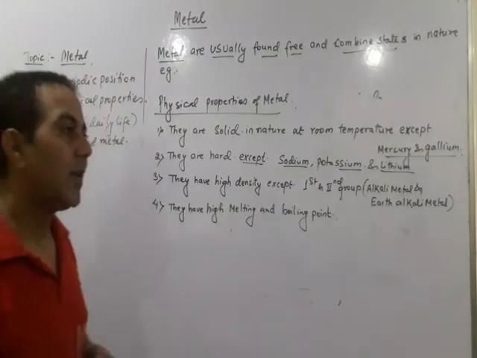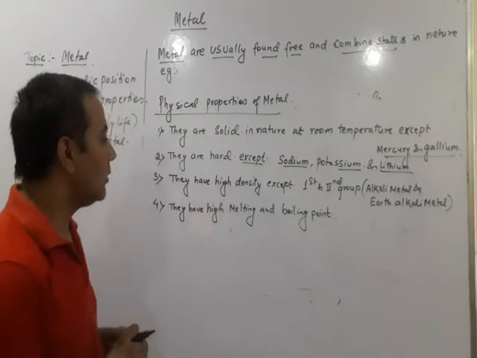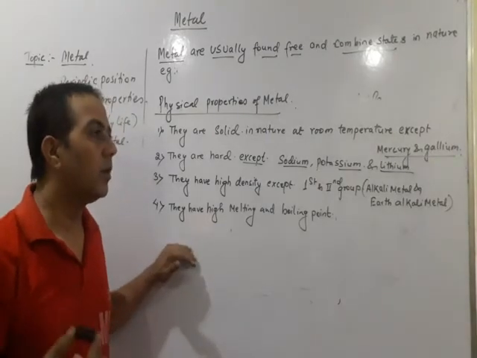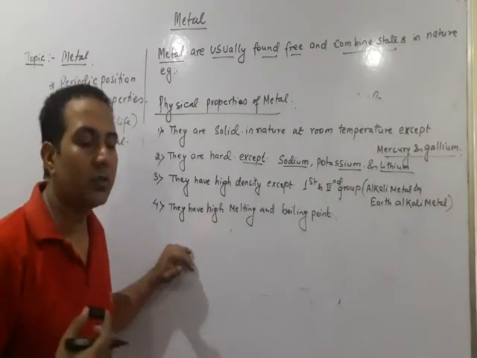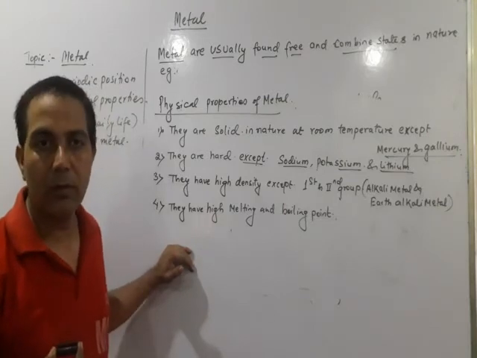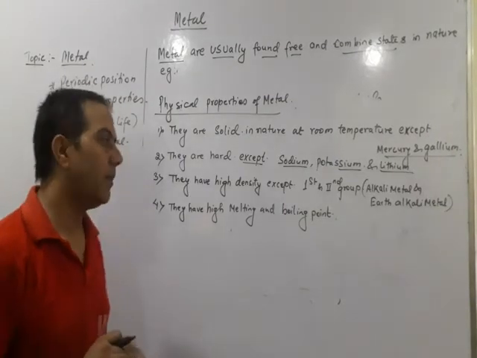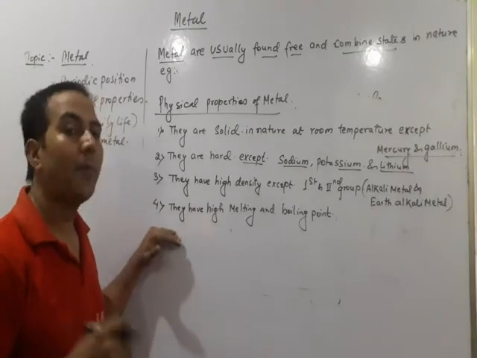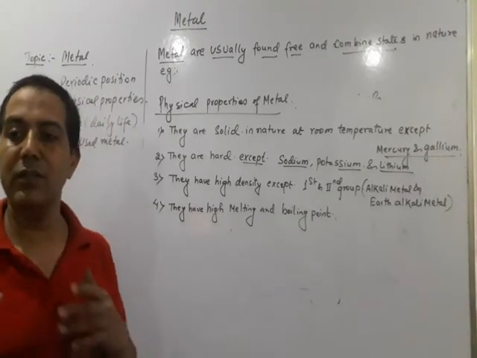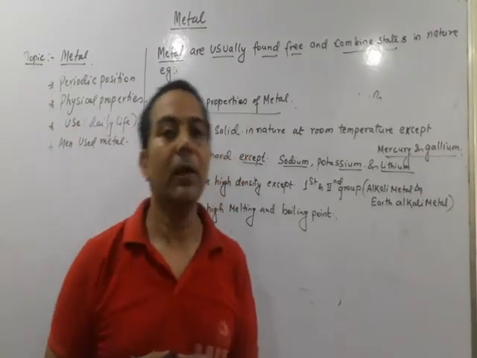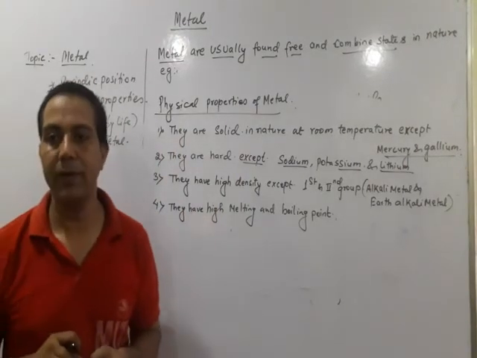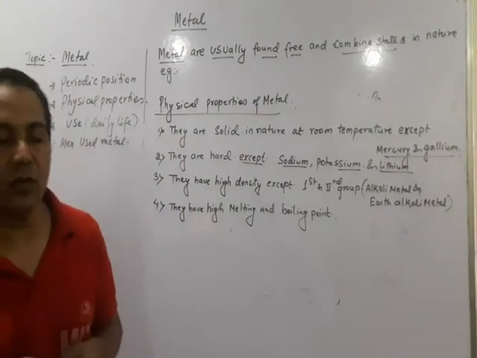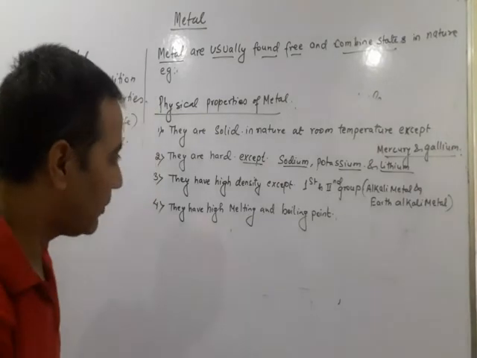Most of the metals melt above 800 degrees Celsius. At 100 degrees most of the metals do not melt. So remember that they have a high melting point, meaning to change into liquid they require a large amount of heat, and to vaporize also they require a large amount of heat, except